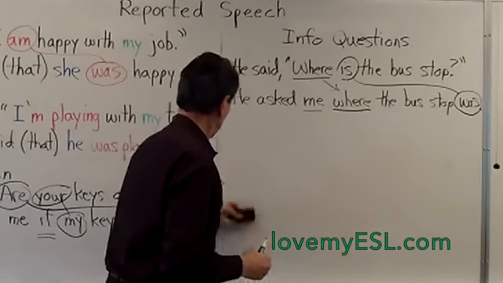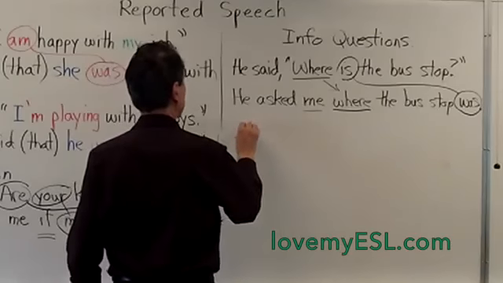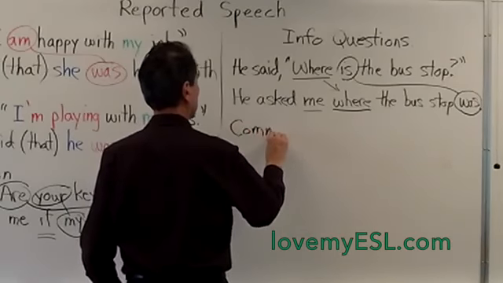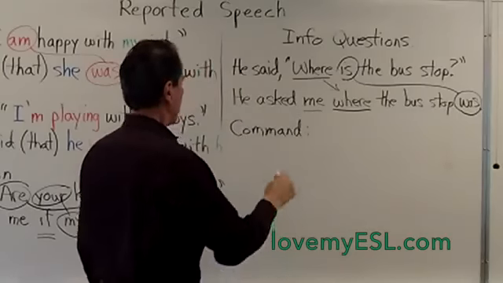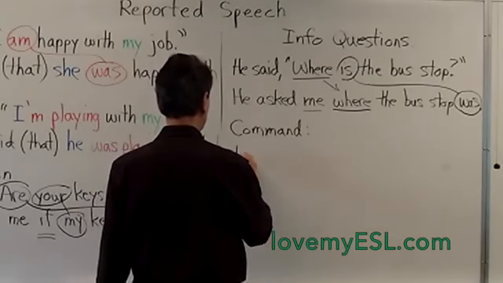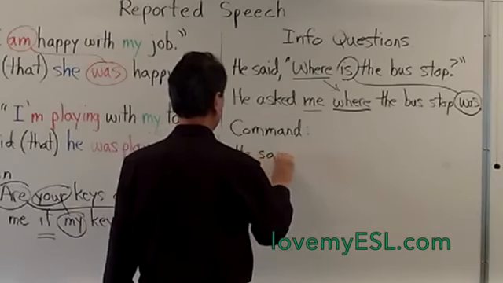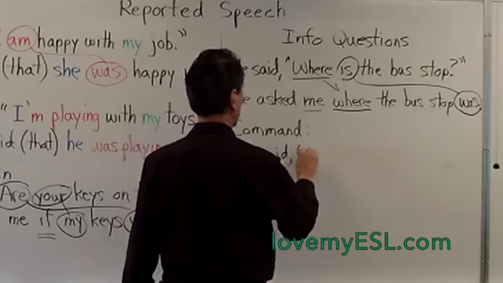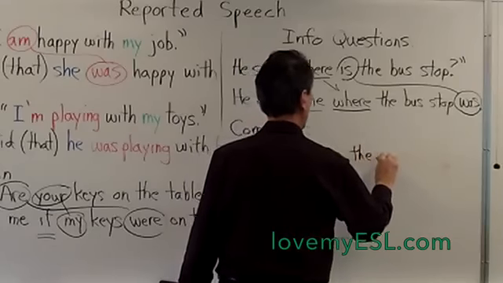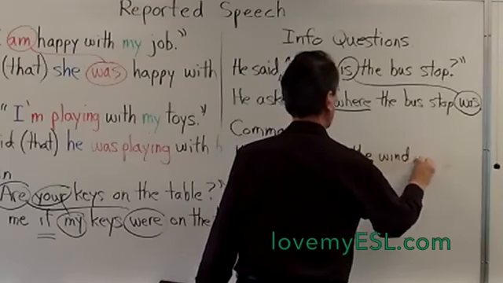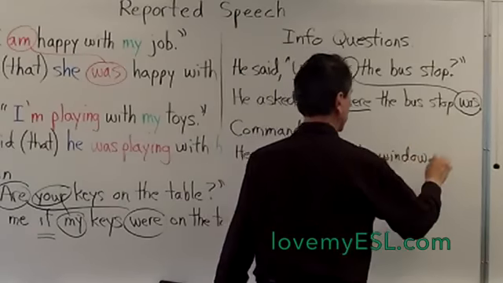One more thing you need to know, and it's about commands. And this is also pretty simple. You'll find this quite simple. If I say to somebody, maybe he said, comma, quote, "Open the window." Now you could probably say please also.